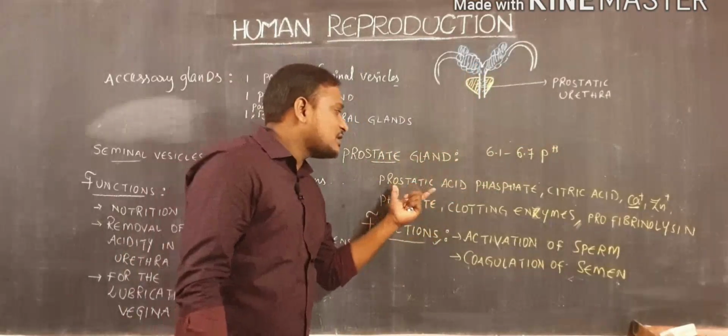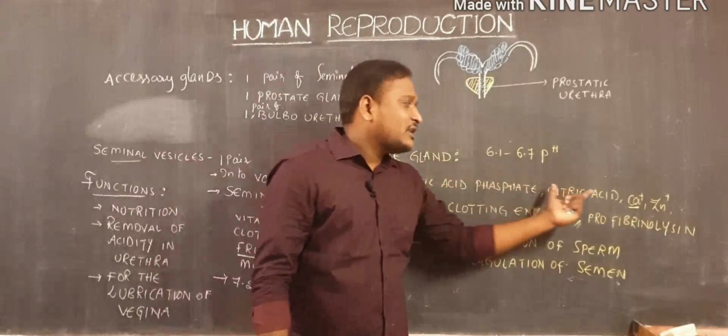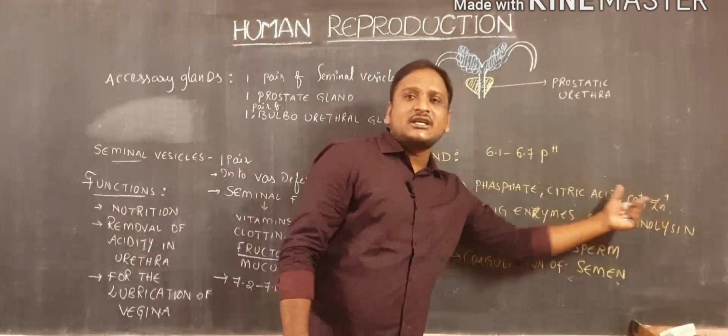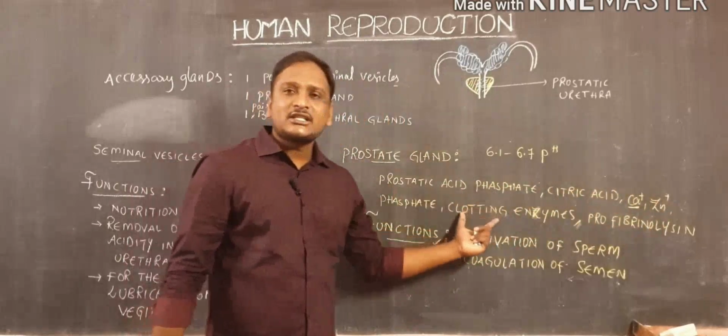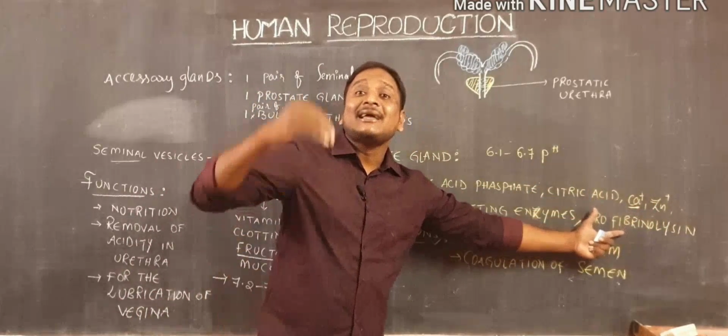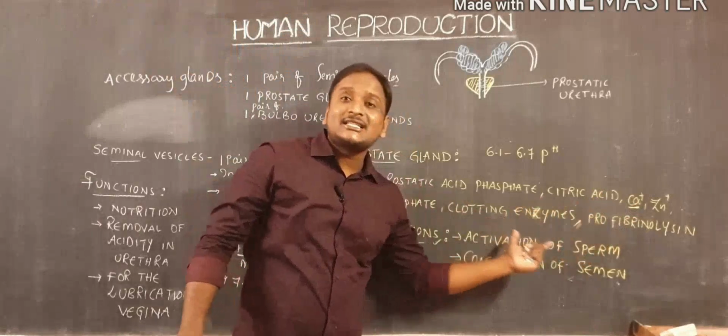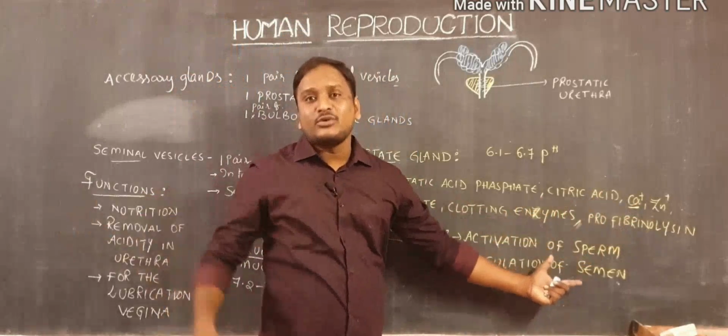In the prostatic secretions, what materials are present? Prostatic acid phosphatase, citric acid, calcium ions, zinc ions, phosphate, clotting enzymes, and profibrinolysin. This profibrinolysin is later activated by the female reproductive system, and then the coagulated nature of the semen will be removed.